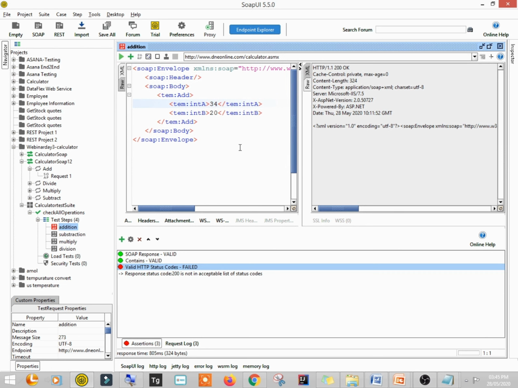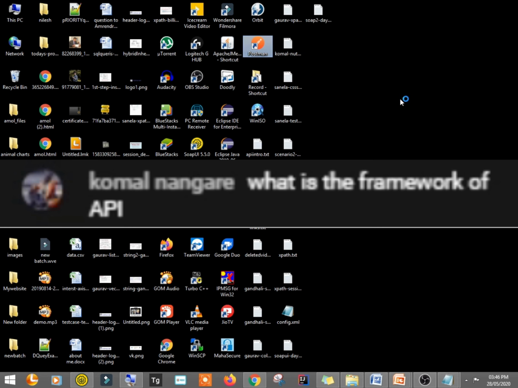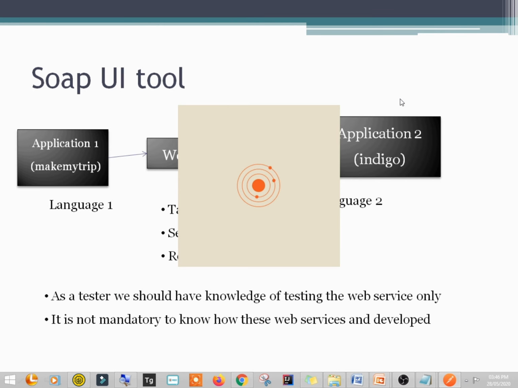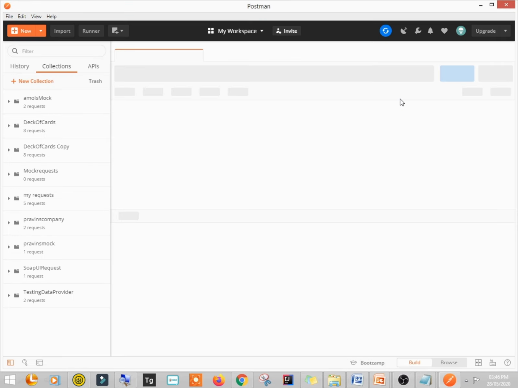Please ask any questions if you have, not only related to web services, anything, any career related questions. What is the framework of API? Okay, API is not actually a framework. API is just an interface, right? And we have different tools to test web services, like SOAP UI. We also have Postman. Postman is another tool. Let me just show you the interface of it. Postman also does the same thing. I'll just show you the interface of Postman. This is Postman. This is also a tool that is used to test the API.